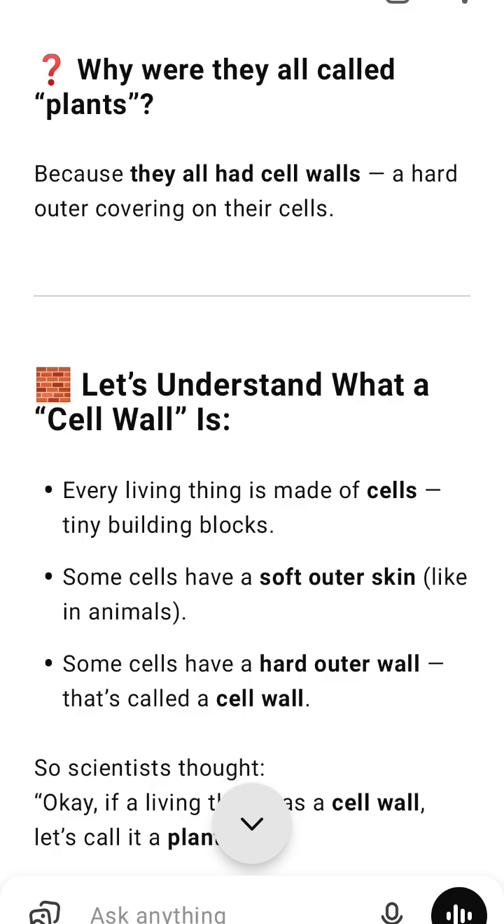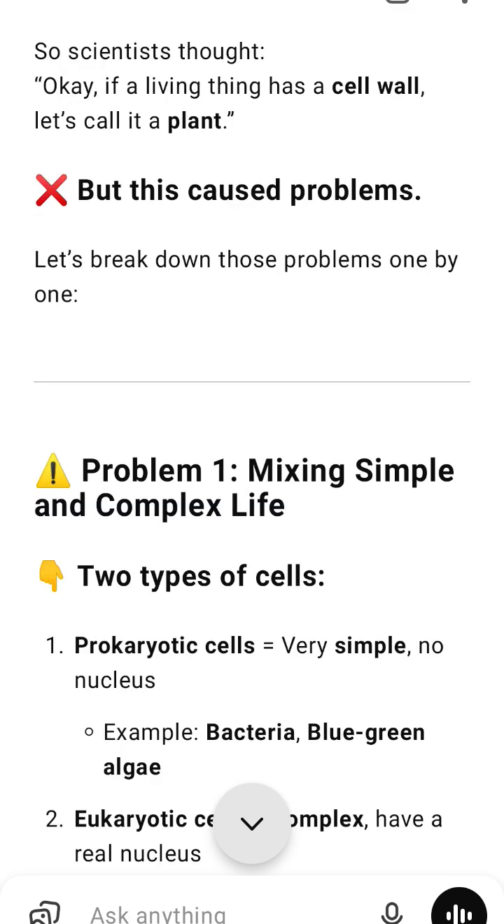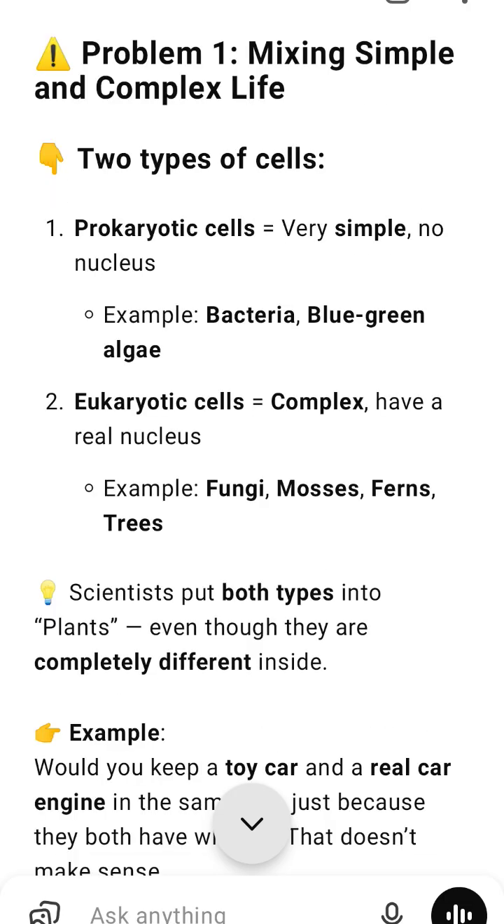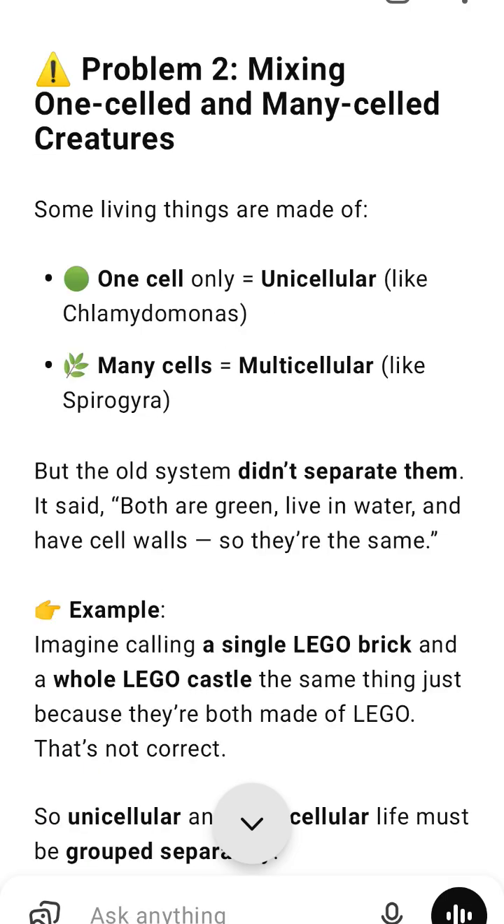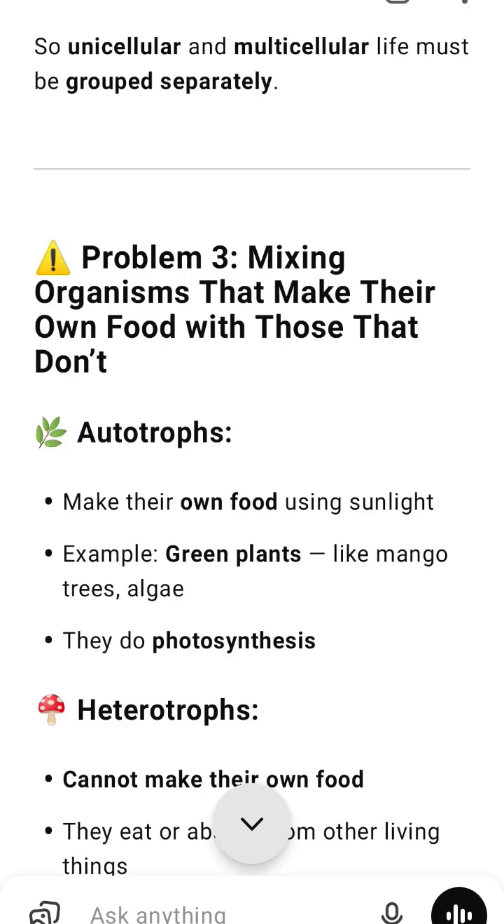Before scientists created the Five Kingdoms system, they used a very simple way to classify living things. They said, if it has a cell wall, it's a plant. So they put the following into the plant kingdom, included in plants. Examples: bacteria, tiny single-celled organisms, blue-green algae, found in water, now called cyanobacteria. Fungi, mushrooms, mold, yeast.